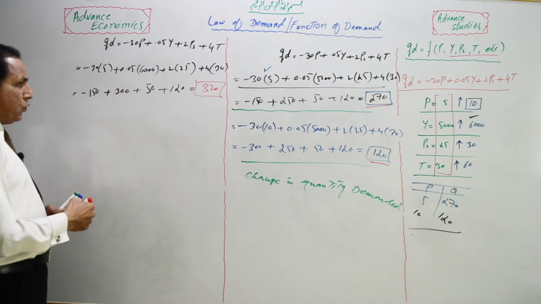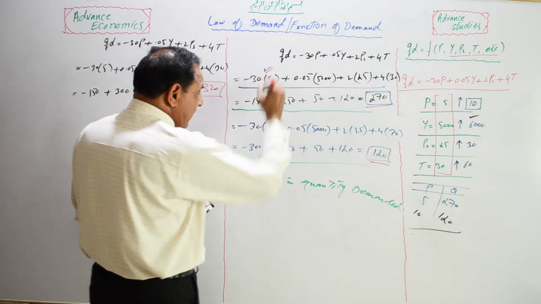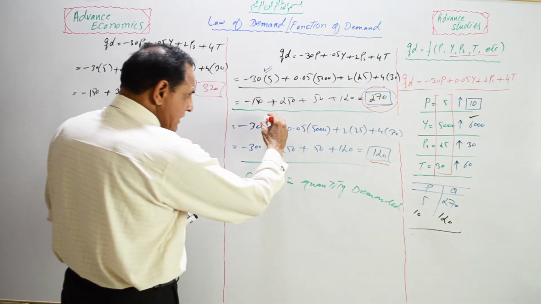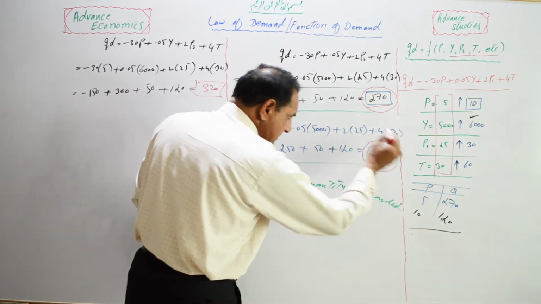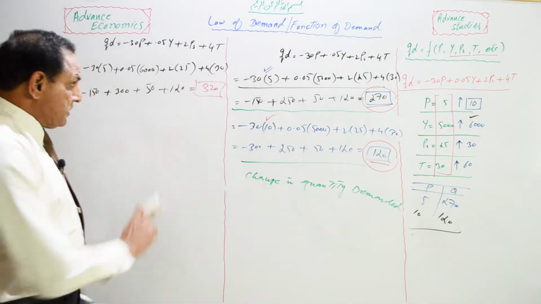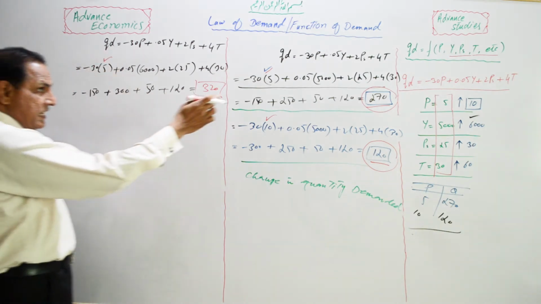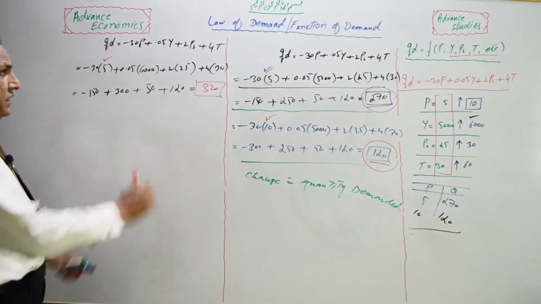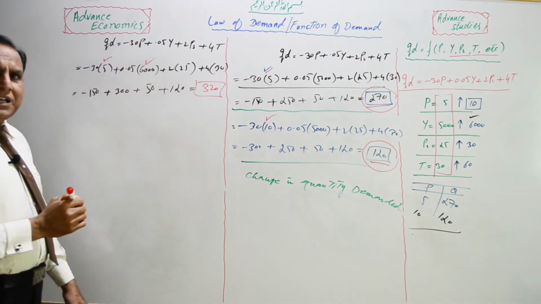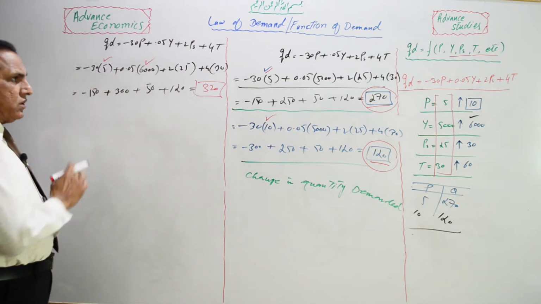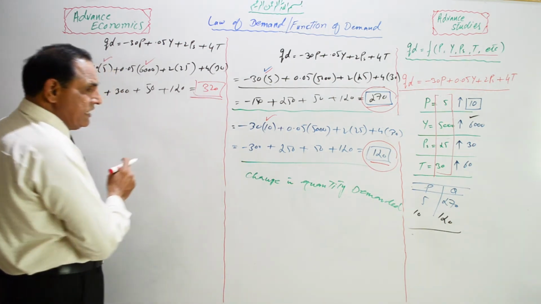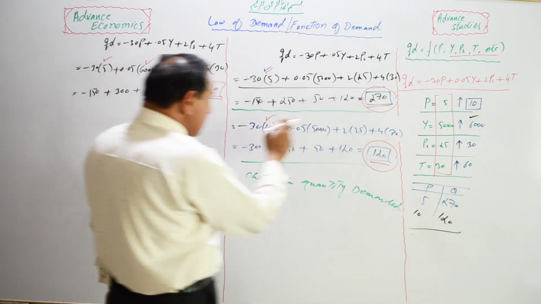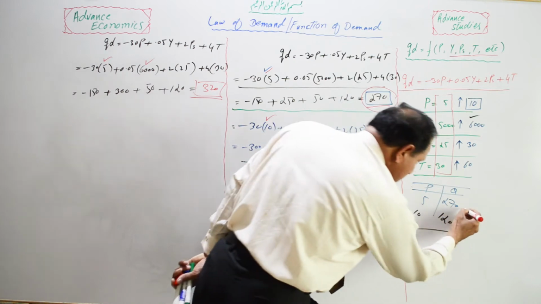Student, please watch. When the price of the commodity is 5, the quantity demanded is 270. If price increases, we can see that quantity demanded decreases. But here there is no change in the price, as 5 rupees was there and 5 rupees is there. There is no change in the price, but we may say that there is a change in the income of the consumer. When there is a change in the income of the consumer, we may see that there is a change in the quantity of demand, and that reaches from 270 units to 320 units.